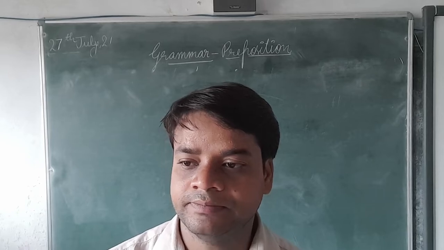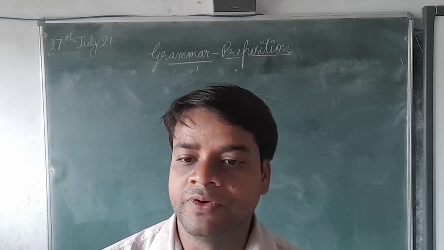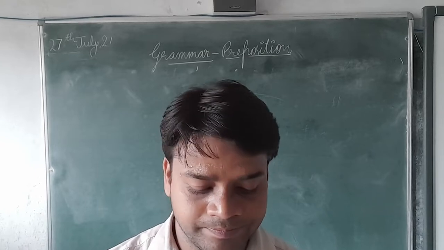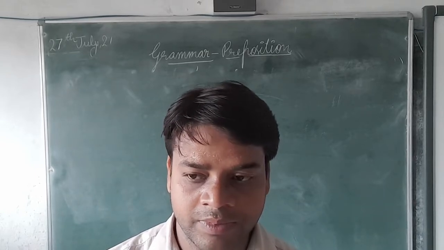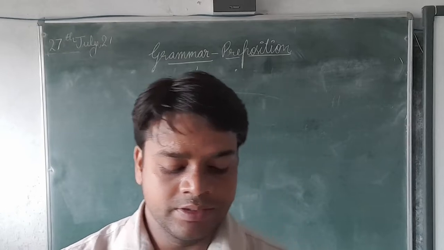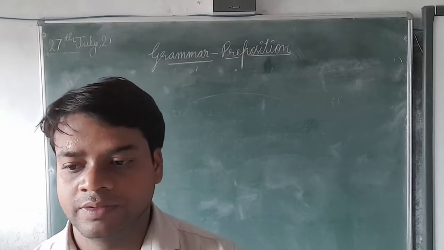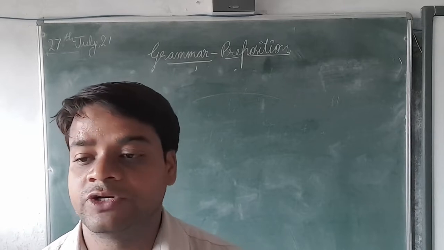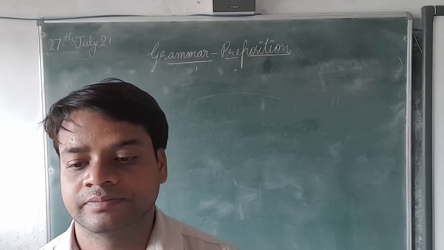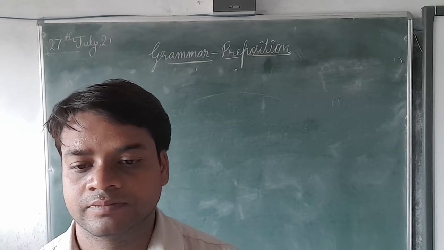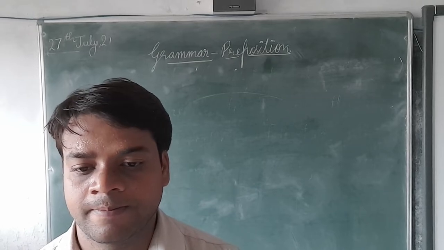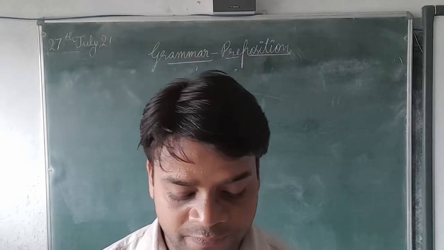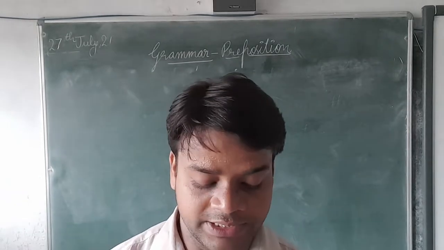Please mute yourself. Sir, repeat once again. Omission of preposition before indirect object.